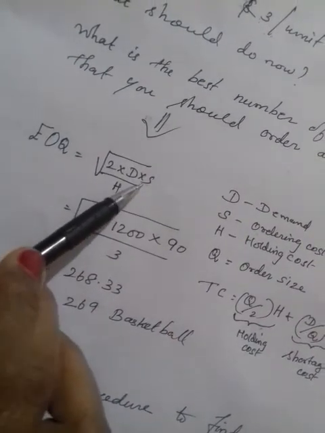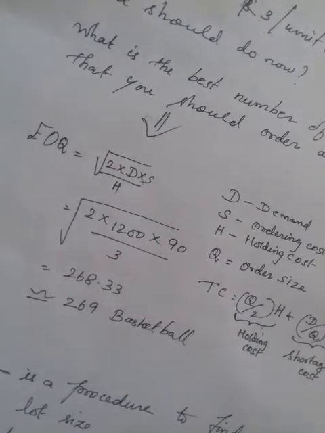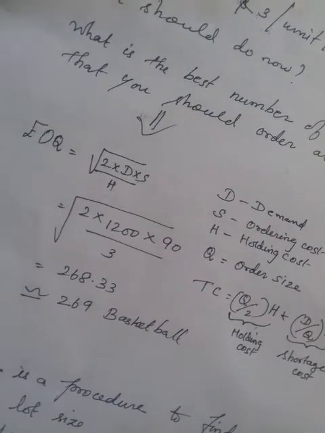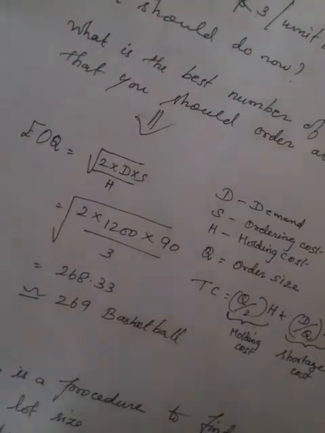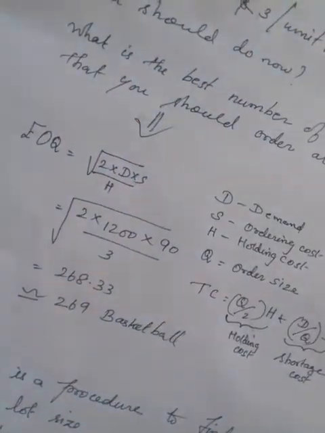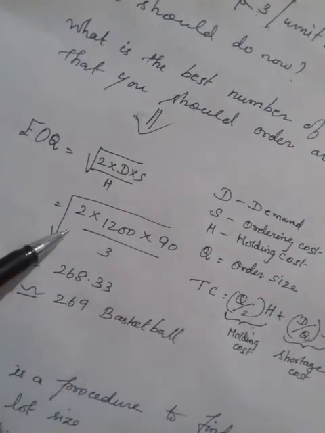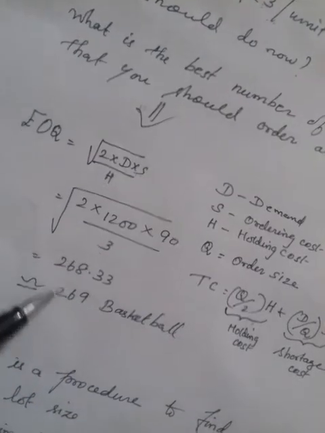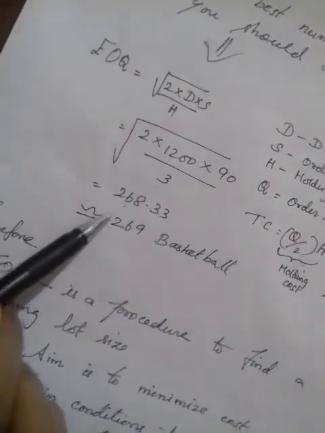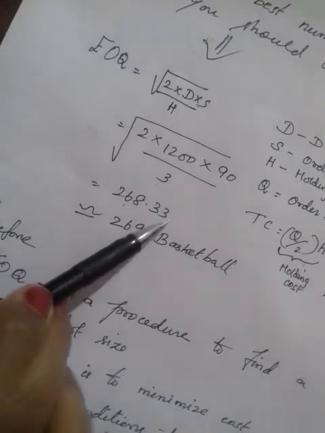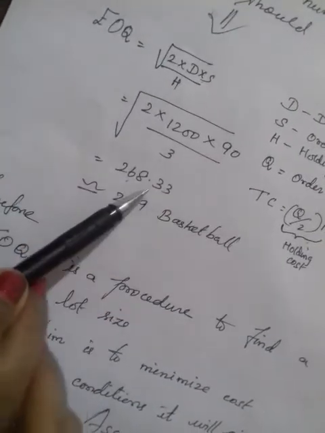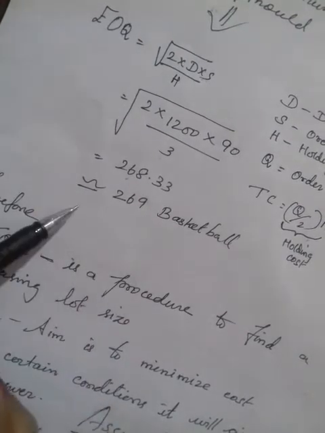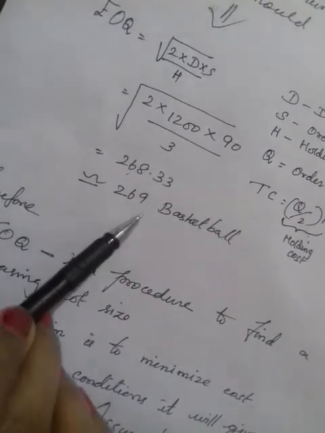Your ordering cost is how much? $90. And what is your holding cost? Your warehouse owner is asking $3 per unit. So you put all these numbers here: 2 into 1200 into 90 divided by 3, and the square root gives approximately 268.33. Since it has to be a whole number, we convert it, so we take 269 basketballs. Approximately, you have to purchase 269 basketballs.